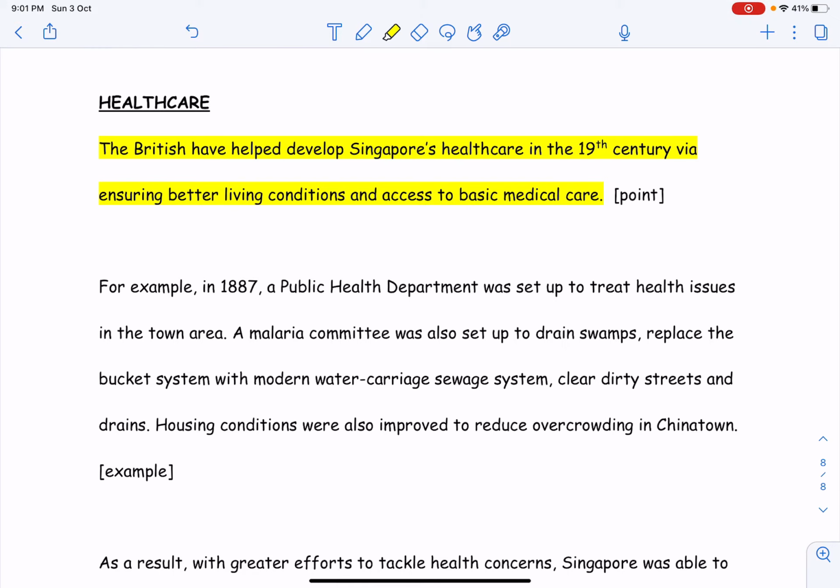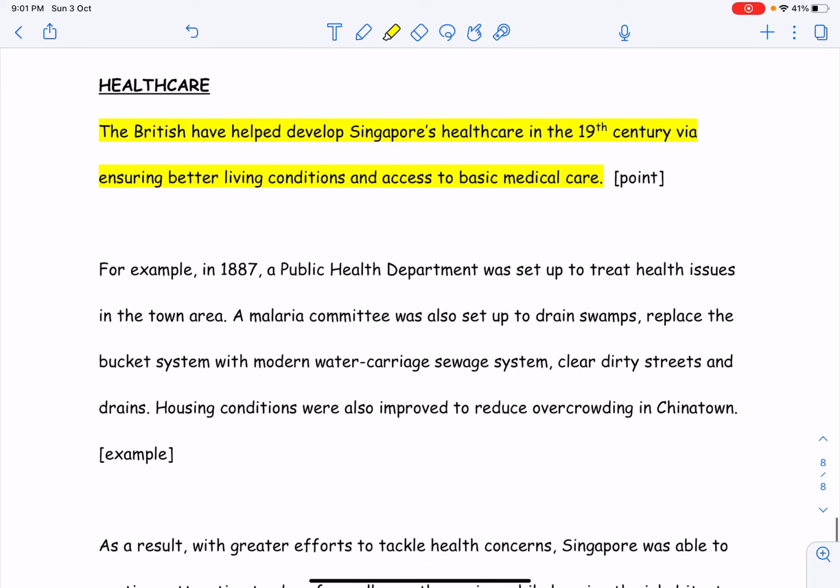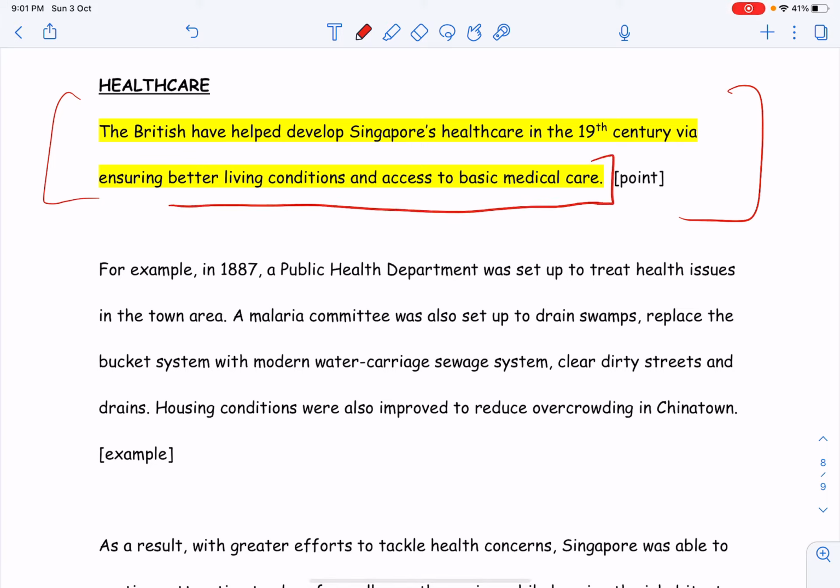Now let's look at healthcare because this is the second one that they ask you. So, for example, you will answer the question: healthcare has led to Singapore's growth as a trading port as it ensured better living conditions. So, here's the thing. You must give me a reason. Just summarize a short little reason first. The factor here is healthcare, right? But after healthcare, you have to give me the reason. Then you have to tell me growth. So healthcare led to growth because it ensured better living conditions, access to basic medical healthcare.